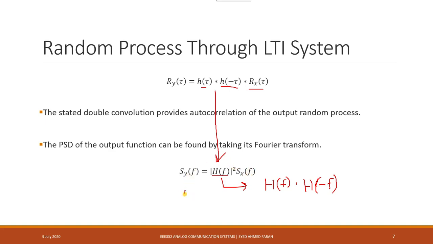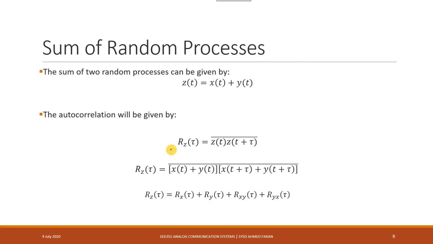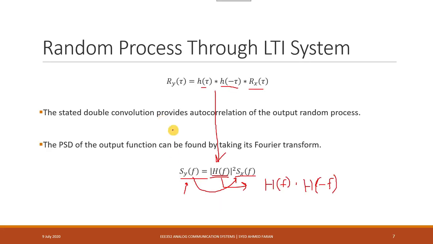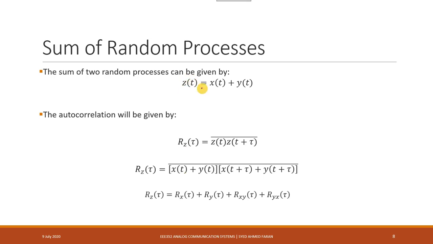So to calculate the power spectral density at the output, we first need to know the power spectral density of the signal at the input, and whatever the transfer function of the channel or filter involved, you calculate this value and multiply it with the input PSD. The PSD of the output is really dependent upon the input PSD and the transfer function of the filter. Now that we have studied this property, how to calculate the PSD of the output when a random process passes through an LTI filter, we can see another feature of the random process.